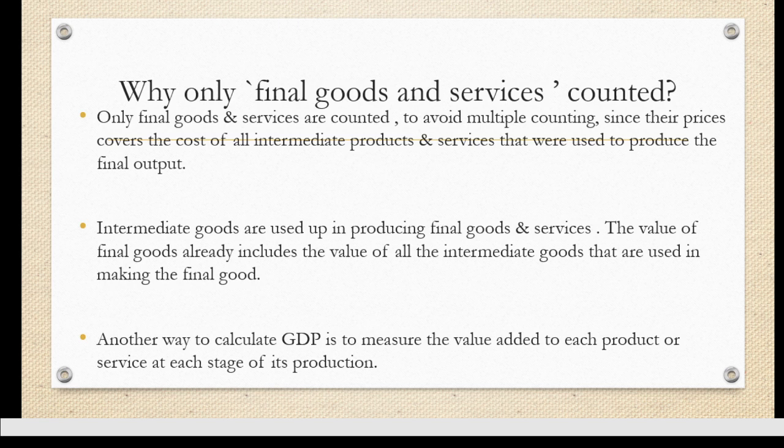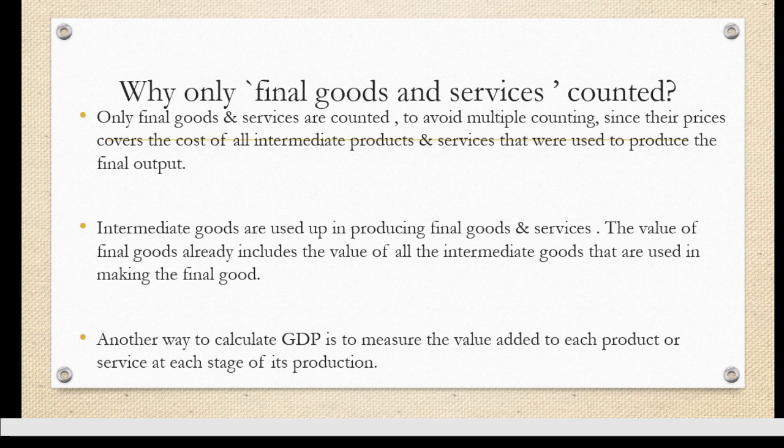Because if you add the amount of each and every commodity which has been used in making these biscuits, then the value is going to be doubled. तो intermediate products जो भी उसमें यूज हो रहे हैं उनको हम बार बार नहीं ऐड करते हैं, हम सिर्फ फाइनल गुड ही ऐड करते हैं. I just mentioned only the final goods and services are counted to avoid multiple counting, since their price covers the cost of all intermediate products and services that are used to produce the final output.